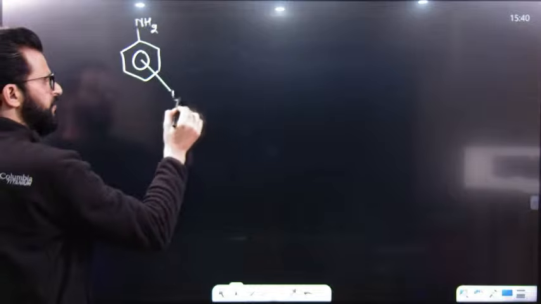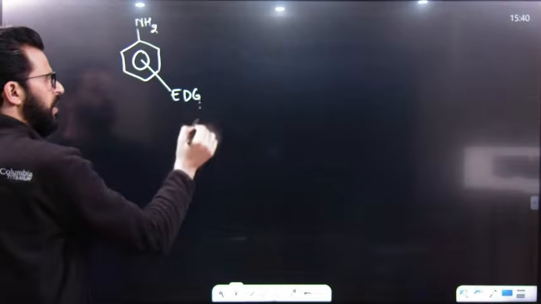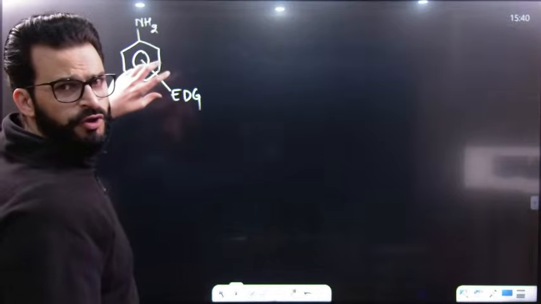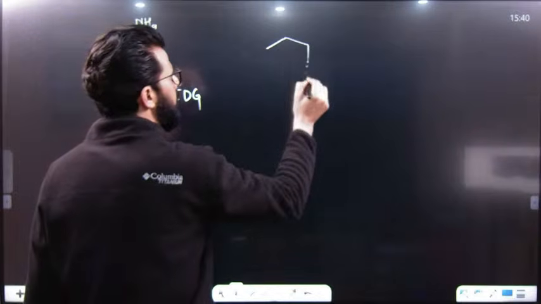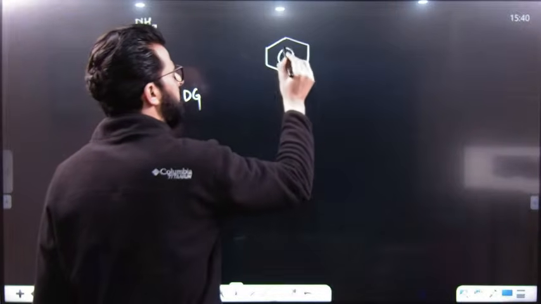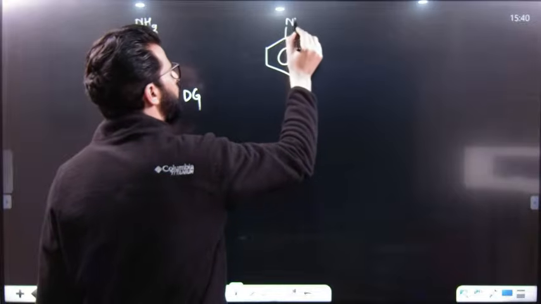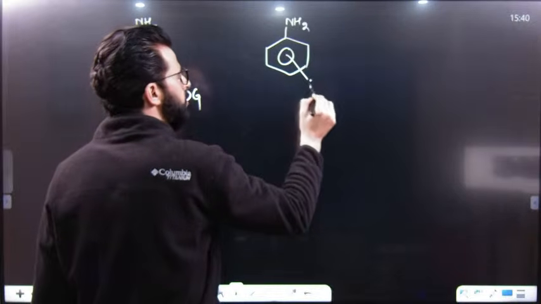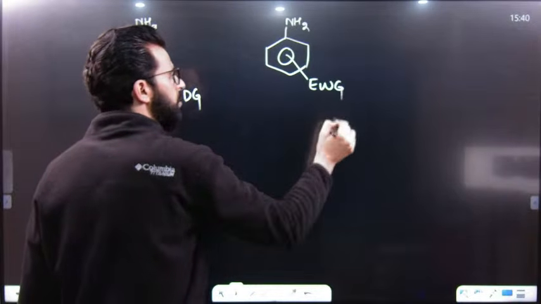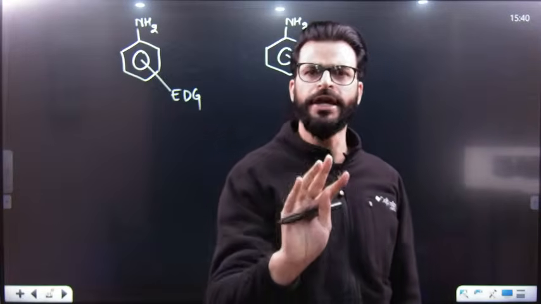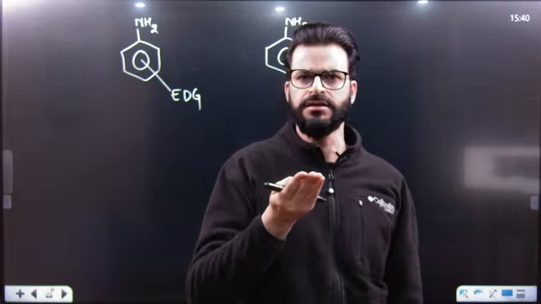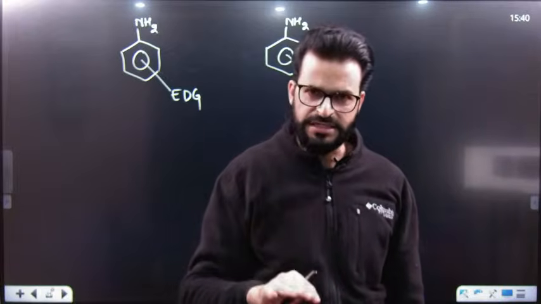I mean to say, for example, this is an electron donating group attached at either what we call ortho, meta, para, whatever position. Similarly, electron withdrawing groups are attached. Then in general, electron donating groups increase the basicity and electron withdrawing groups decrease the basicity.